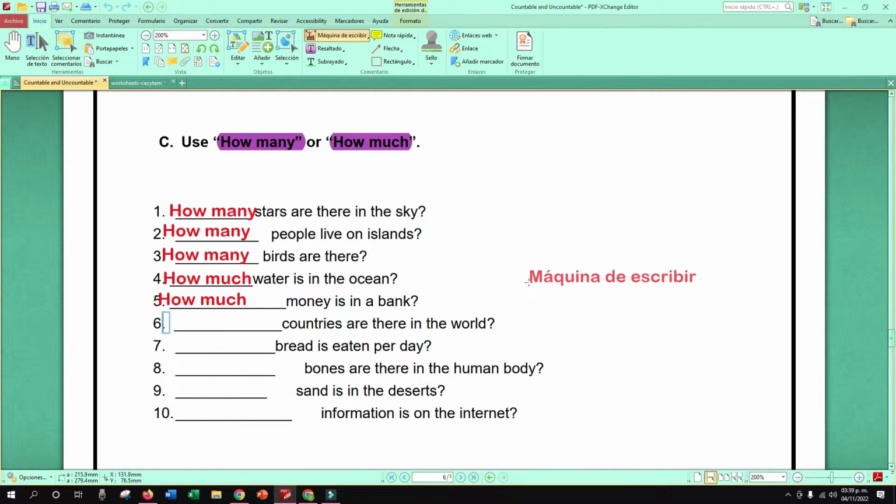What about 6? Countries are there in the world. How many or how much? How many? Good. Countries, right? 7. Bread is eaten per day. How many or how much?